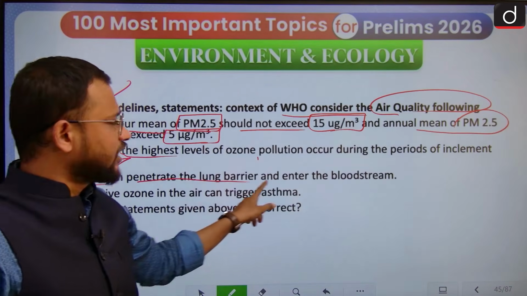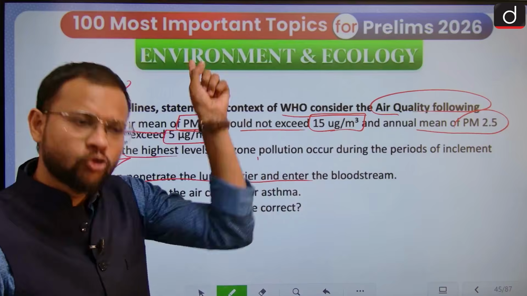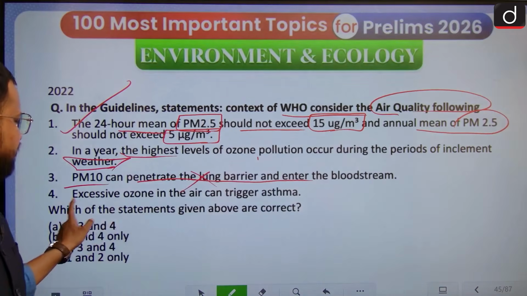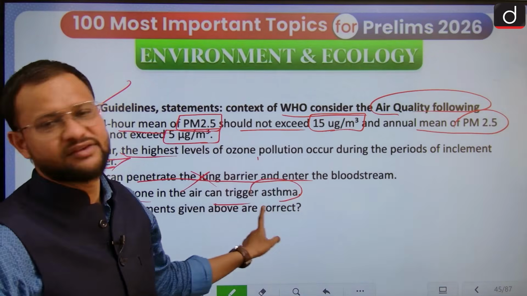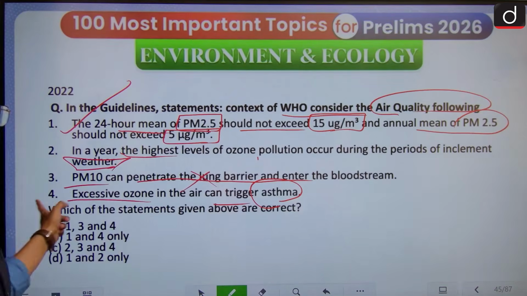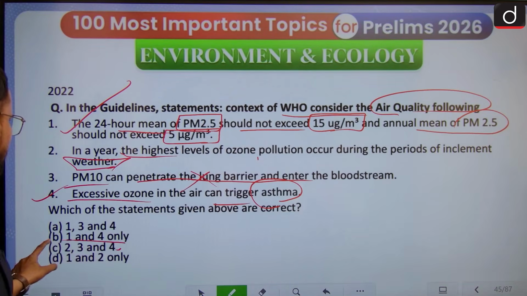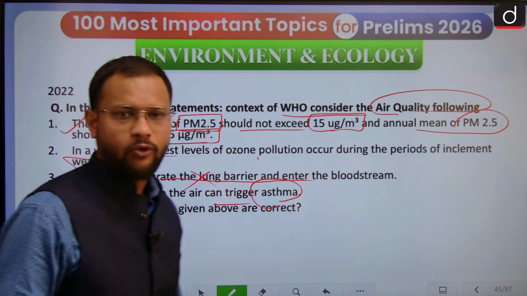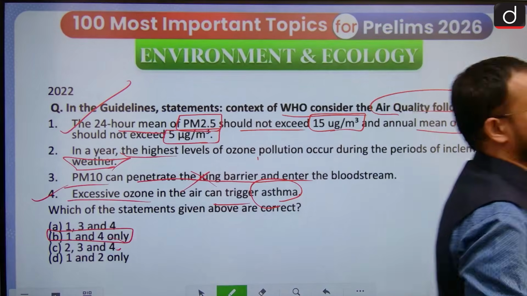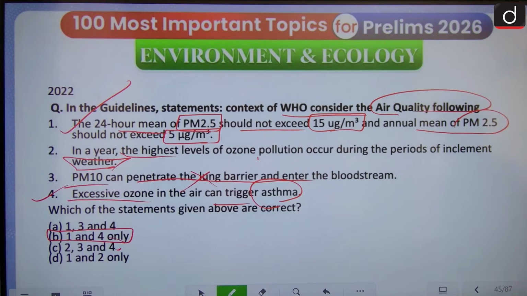PM10 can penetrate the lung barrier and enter the bloodstream. No, PM 2.5 has that potential, and excessive ozone in the air can trigger asthma. Okay, so yes, that is equally correct. The answer to this is 1 and 4. Yes, so 1 and 4 you will find are the correct statements here.